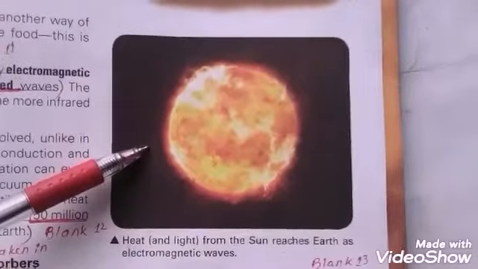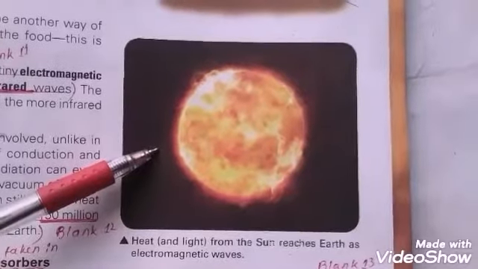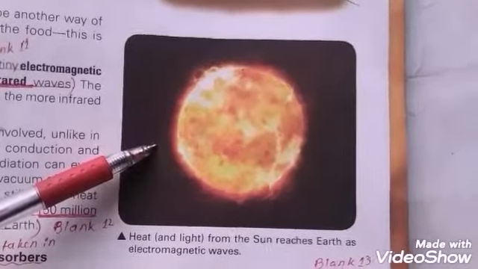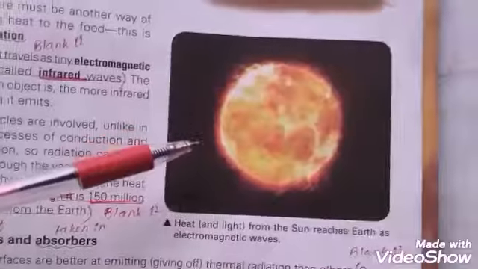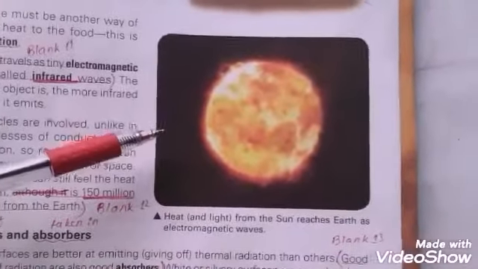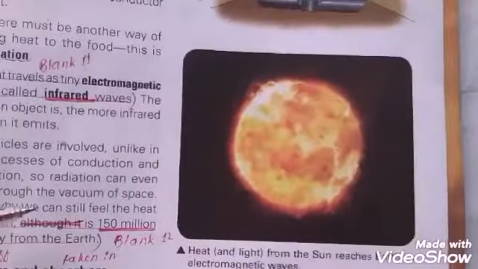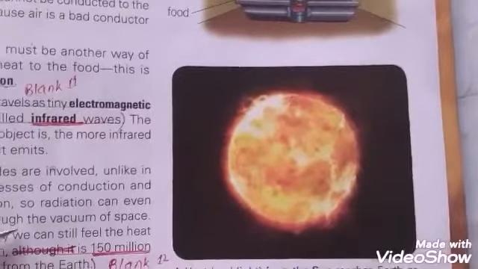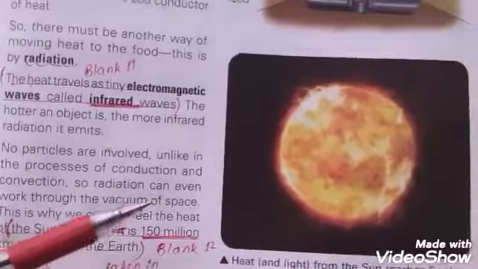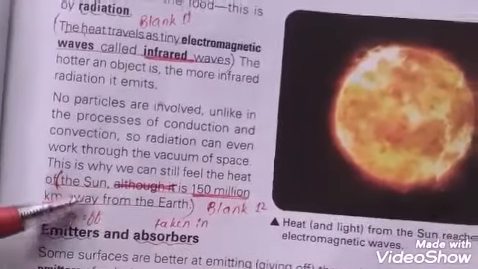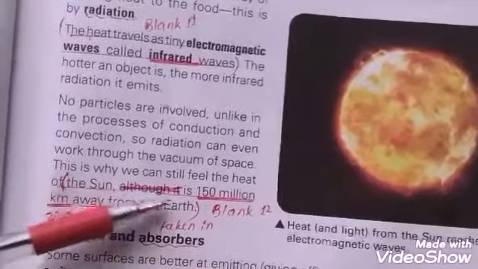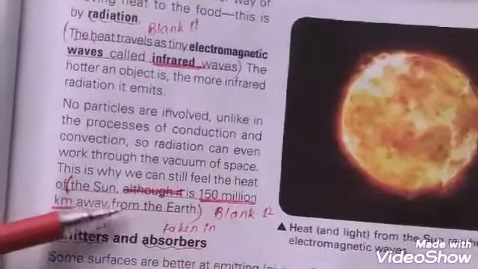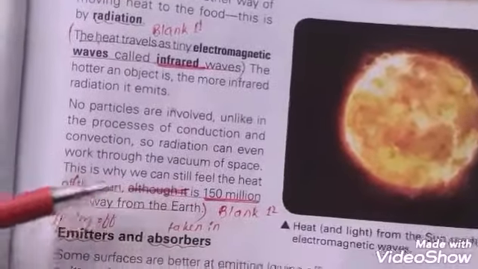Another example of travel of heat is the sun reaching earth as electromagnetic waves, because heat can transfer through a vacuum only by radiation, as no particles are involved in the vacuum, unlike the process of conduction and convection. So radiation can even work through the vacuum of space. Blank number 12. The sun is dash kilometers away from earth, 150 million.